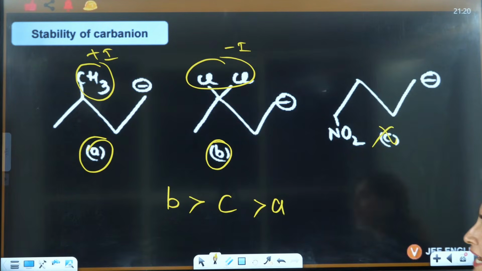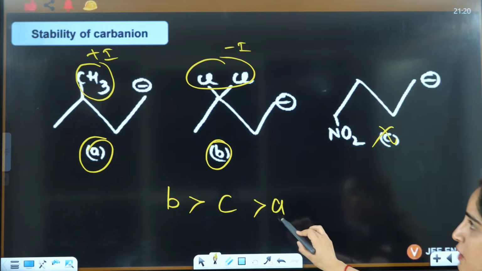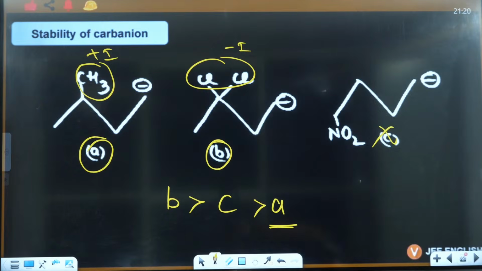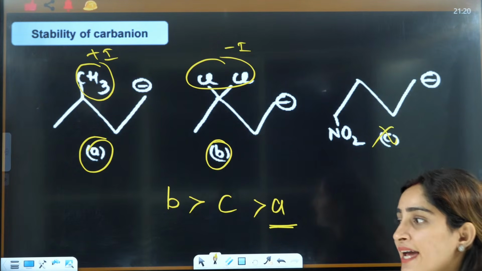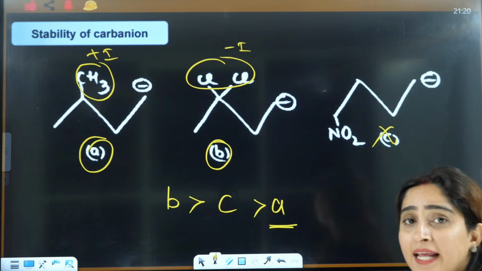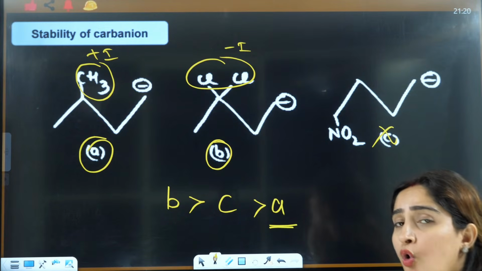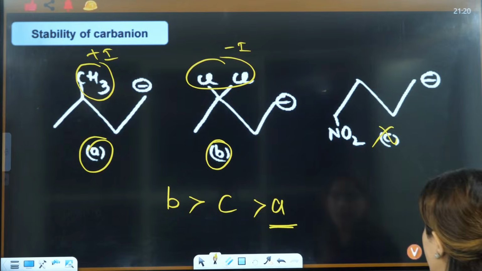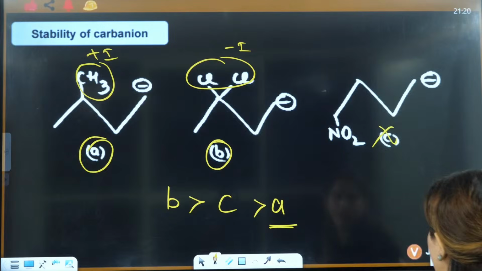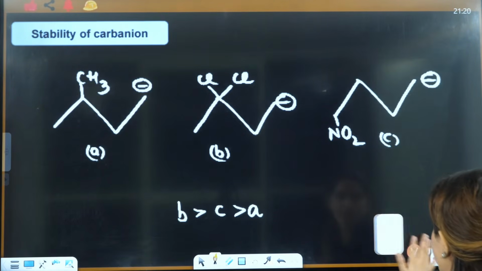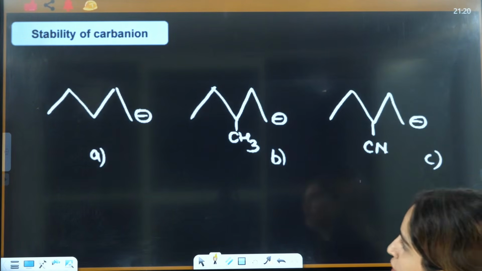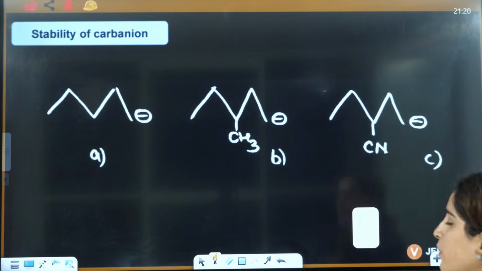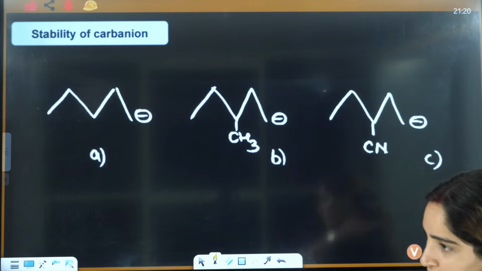The one giving plus I, you will write it at the end. I have written it at the end because plus I is going to give you least stability in the case of carbanion. Right? Okay? Yes, everybody? Got it? Yes, students? So let's see this one. Very few questions are left.